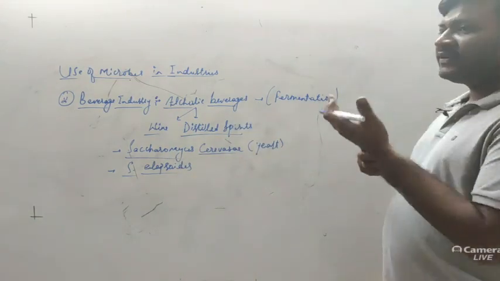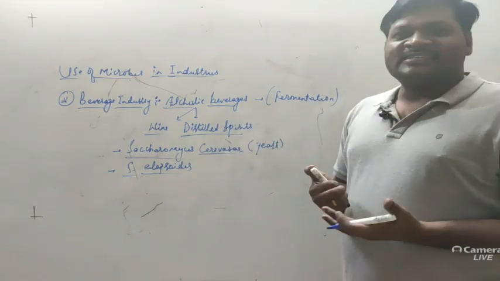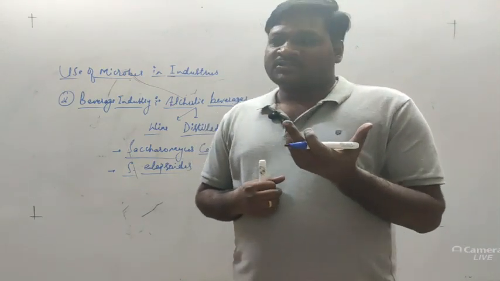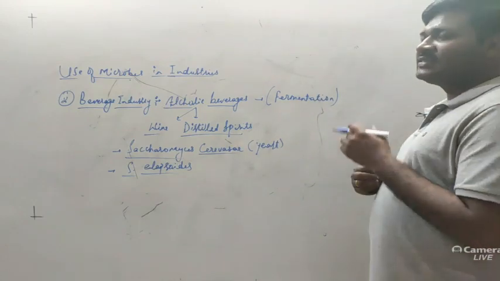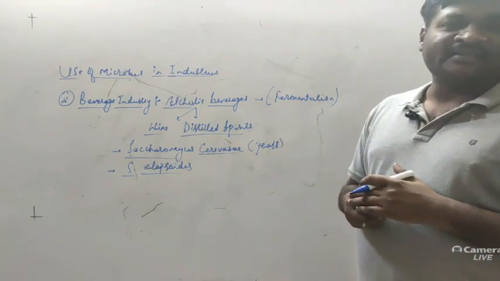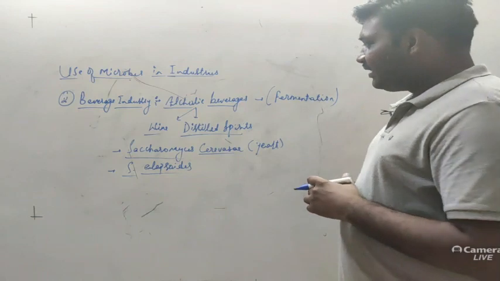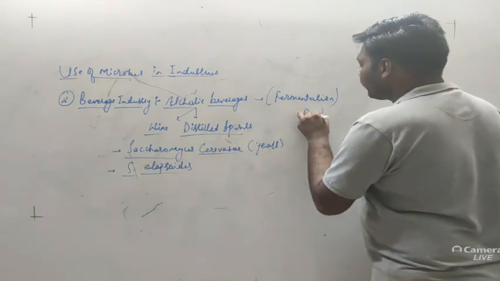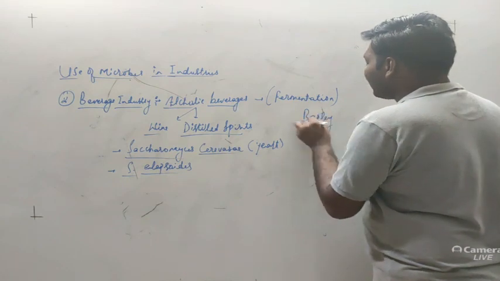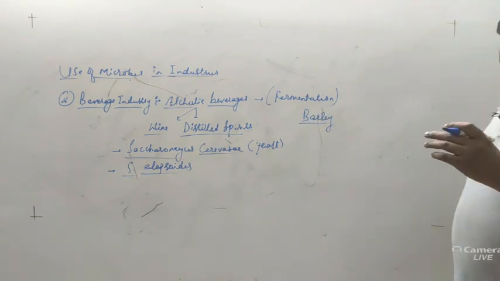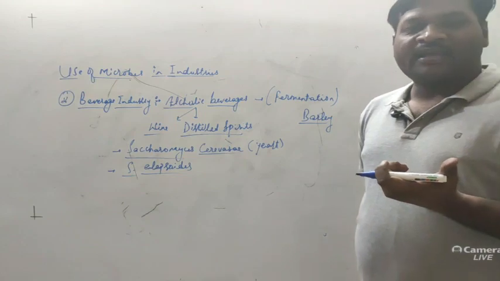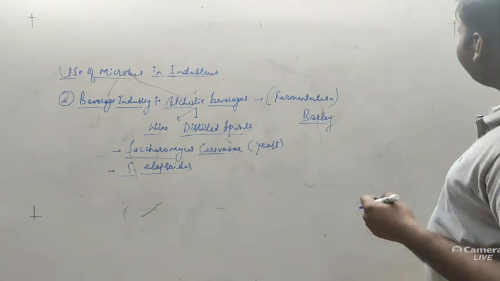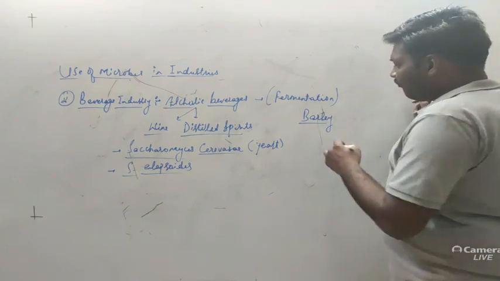Generally, wine or any distilled spirit is produced from malted cereals. Malted cereals means cereal grains like barley. Barley is similar to wheat, which we know as gehu.